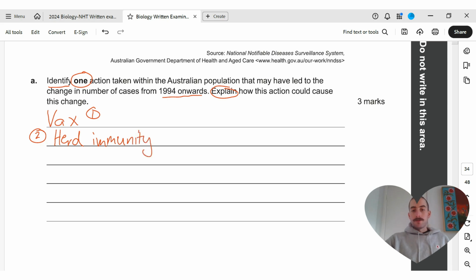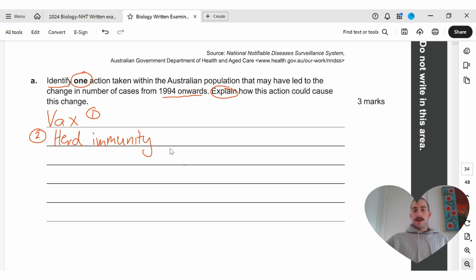Right, so we might be mentioning something about less available hosts, something along those lines. Slows the spread, reduced number of cases. Could potentially roll out a definition here. It's probably not 100% necessary.